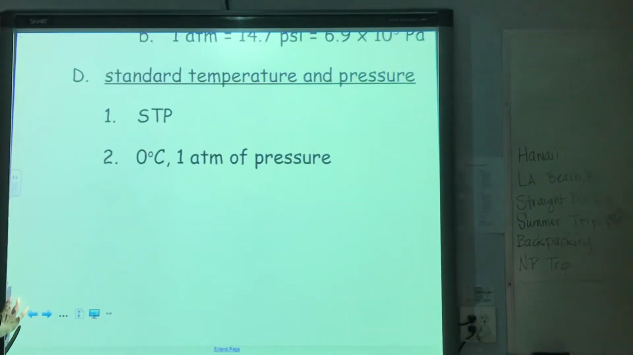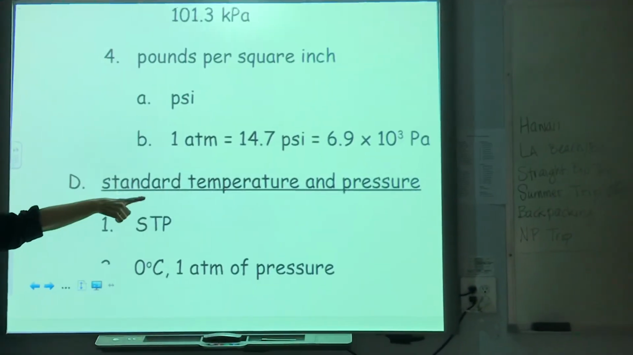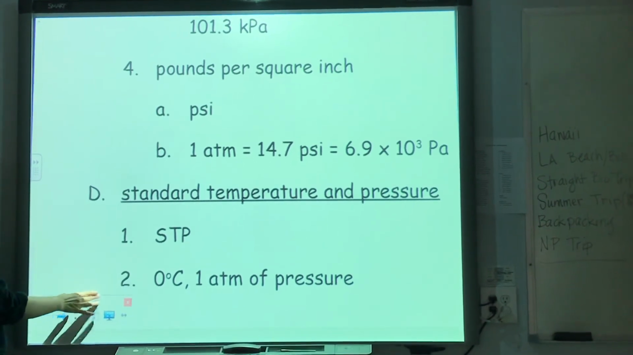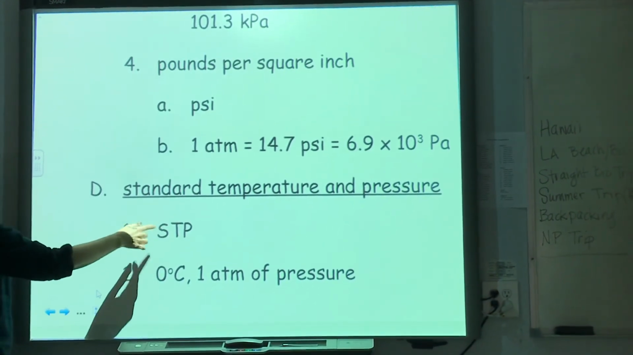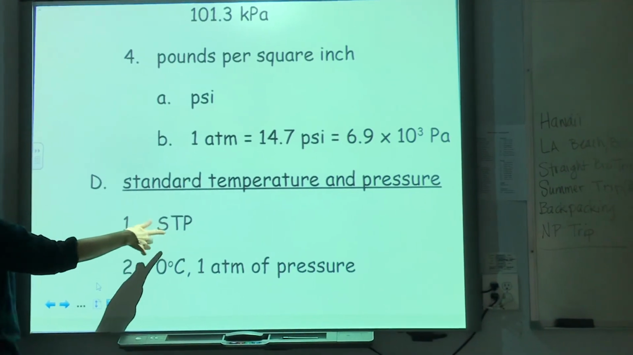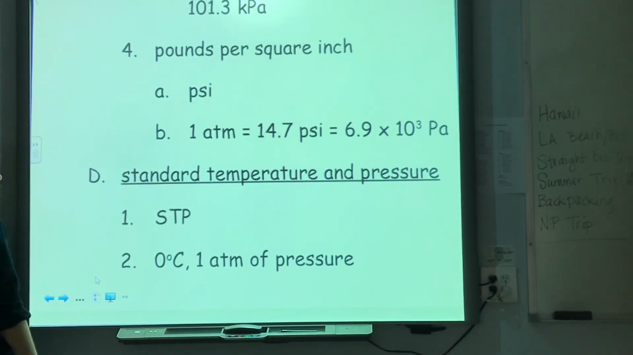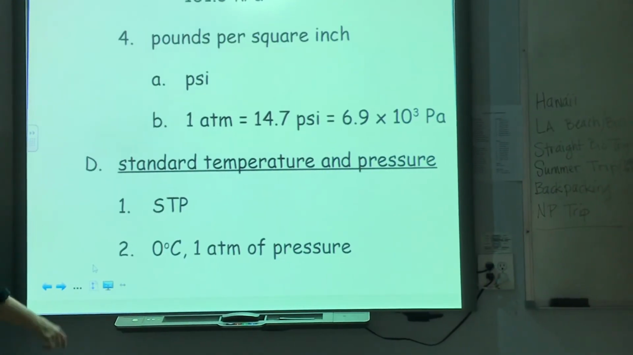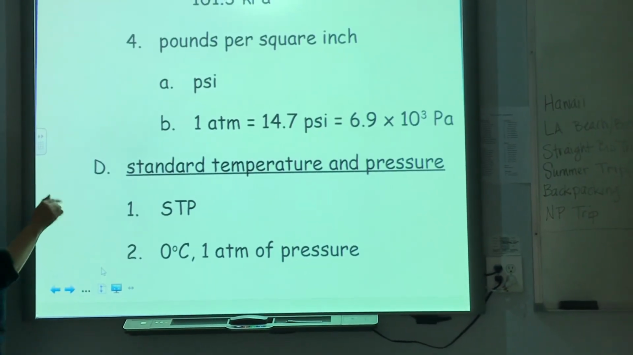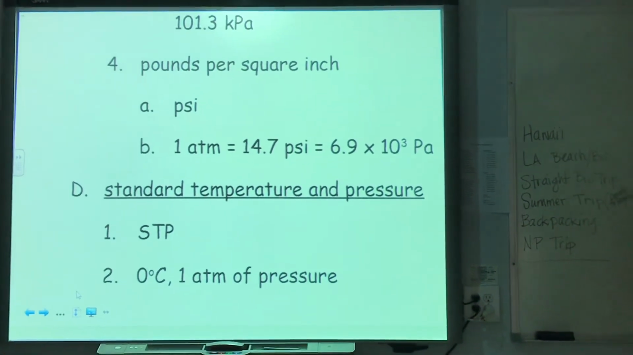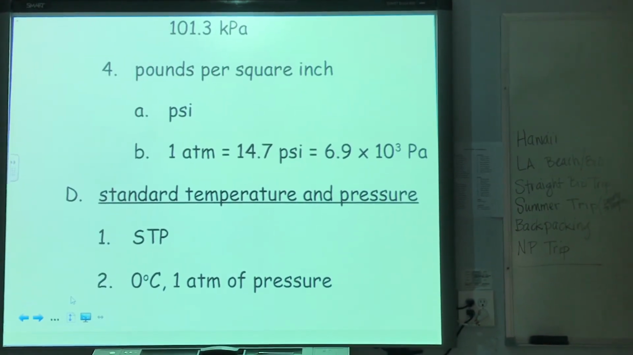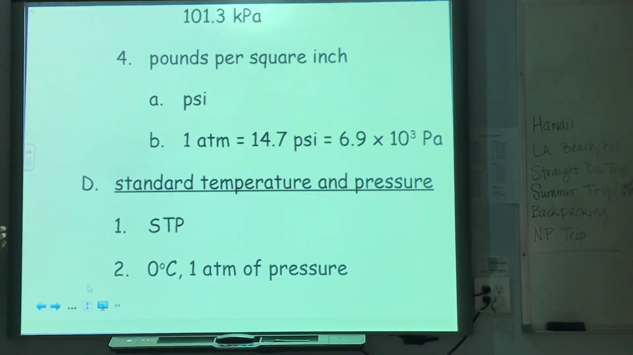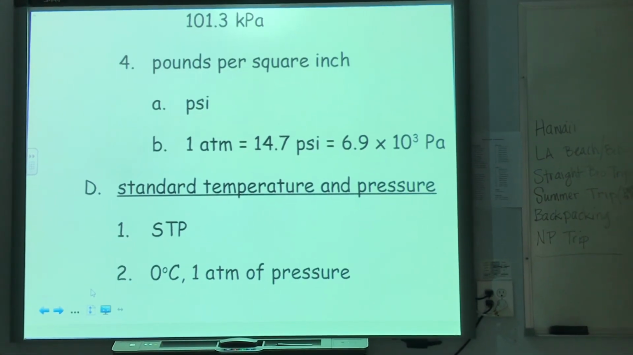All right, now we have something called STP, standard temperature and pressure. As we get into gases, this will make more sense. But unless we're told otherwise, if we're not given this, we assume that our gas is at standard temperature and pressure. Standard temperature is 0 degrees Celsius. Standard pressure is 1 atmosphere of pressure, which is equal to 760 millimeters of mercury, which is equal to 760 torr, which is equal to 101,000 pascals, or 101 kilopascals.